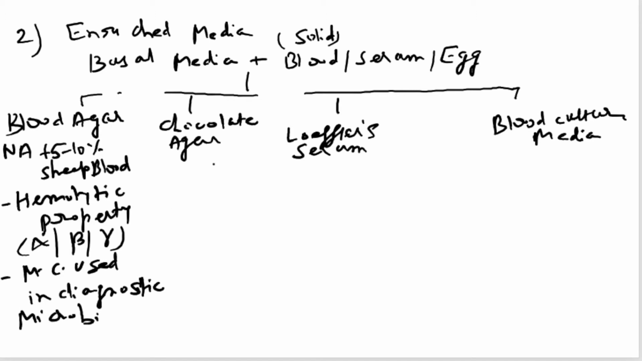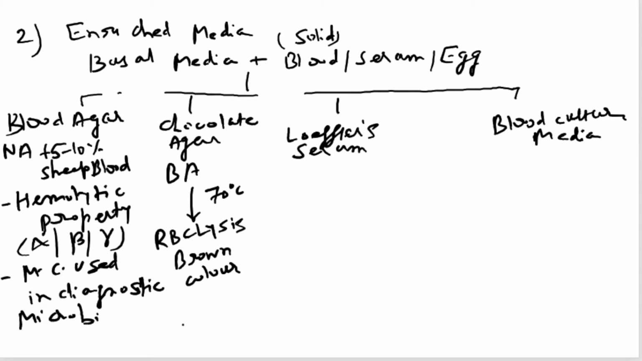Another is chocolate agar. Chocolate agar does not contain chocolate. It has been named because of its appearance, its color. When blood agar, which contains nutrient agar plus 5 to 10% sheep blood, is heated at 70 degrees Celsius, it turns chocolate color because of the lysis of the RBCs which were present in the sheep blood. The color of the blood agar changes to chocolate color, so it is called chocolate agar. It is brown in color.